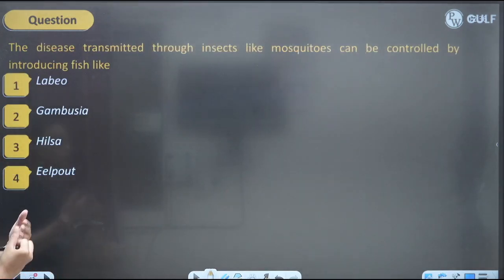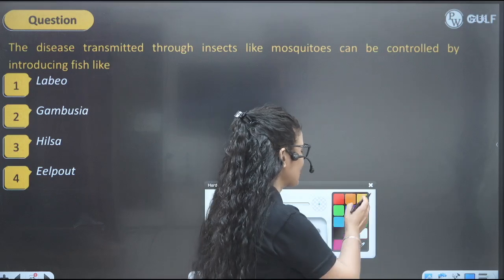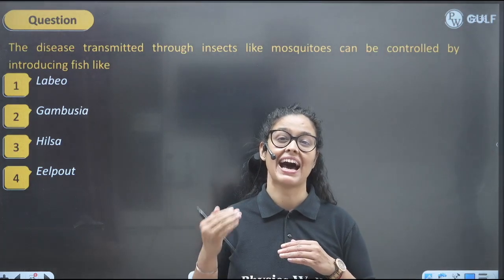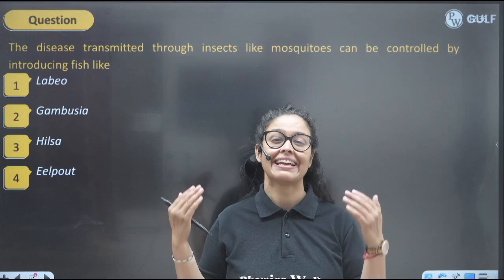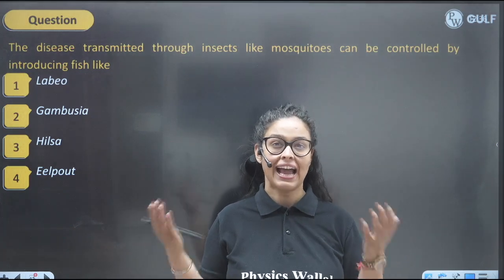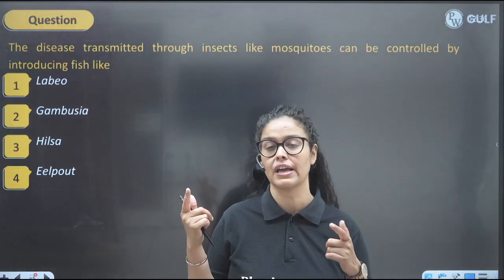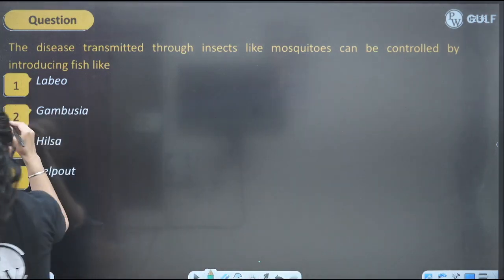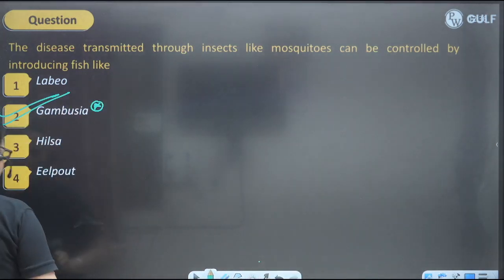Disease transmitted through insects like mosquito can be controlled by introducing fish like... So you kids know which fish is considered larvivorous. Larvivorous means they eat larvae of mosquito, because you kids know mosquito lay eggs in fresh water, and we have to control the growth of those larvae into mosquito. So we have to introduce larvivorous fish there. And out of all, Gambusia fish is the best example, right? Given in your human health and disease chapter.